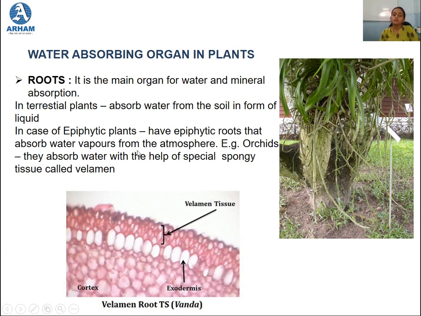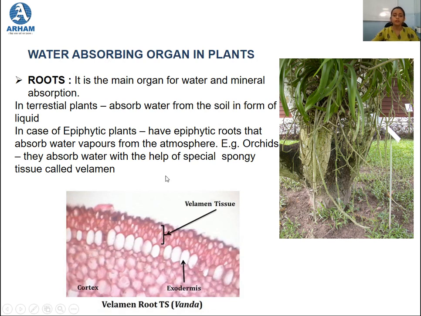Now these epiphytic roots are made up of special spongy tissue which is known as velamen. Now this velamen, this is the section of velamen. This is spongy in nature, and because this is spongy in nature, it becomes easy for it to absorb the water vapors from the atmosphere. So this was about the water absorbing organ in plants.